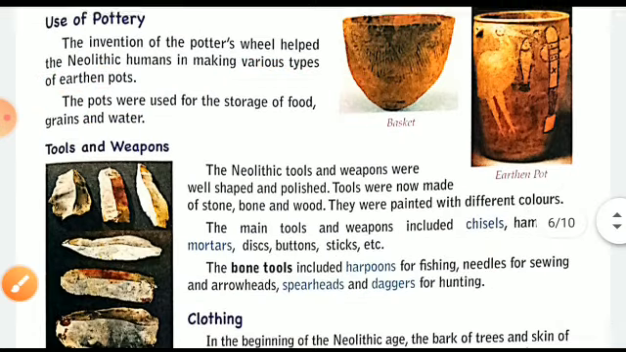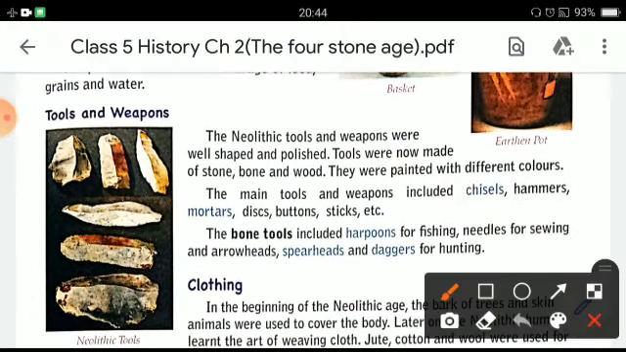About their tools and weapons. The Neolithic tools and weapons were well shaped and polished. Tools were also now made of stone, bones, and wood. They were painted with different colors. The main tools and weapons included chisel, hammer, mortars, discs, buttons, and sticks, etc. The bone tools included harpoons for fishing, needles for sewing, and arrowheads, spearheads, and daggers for hunting.